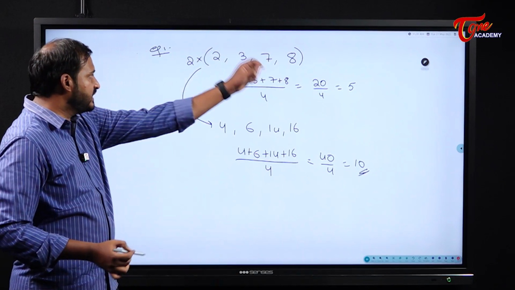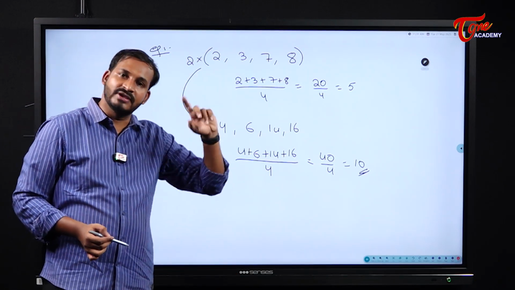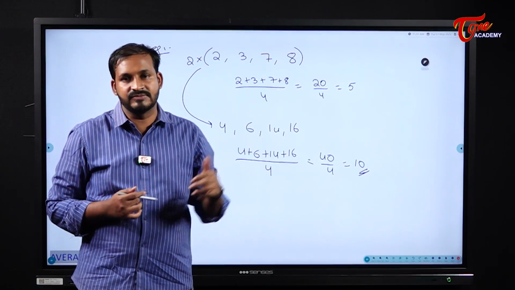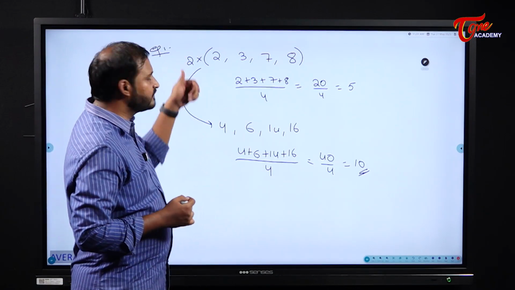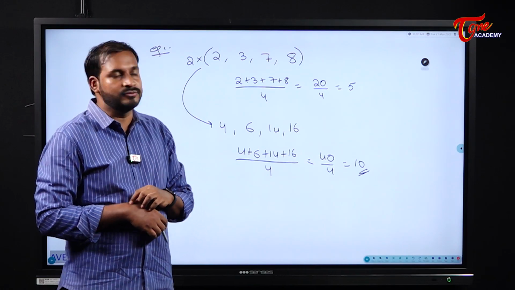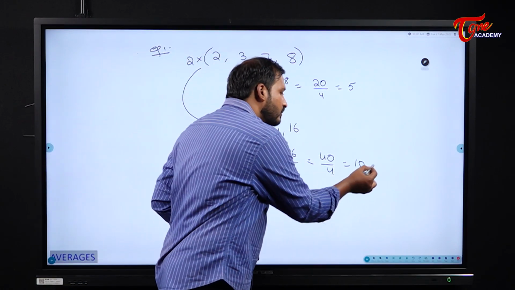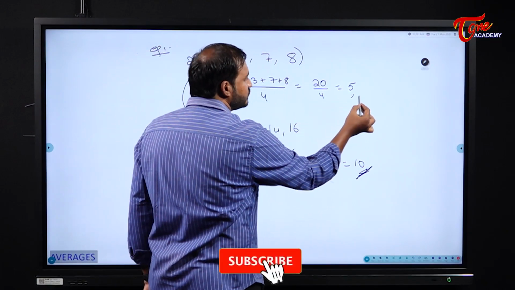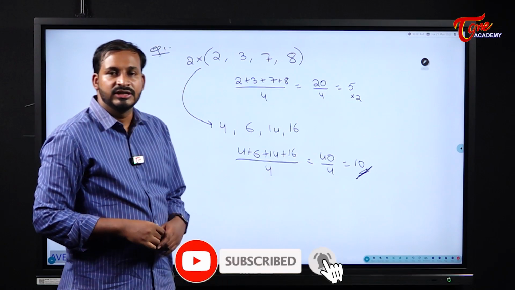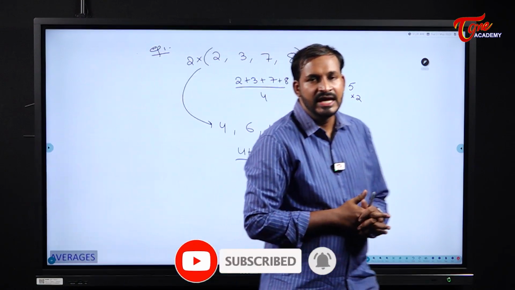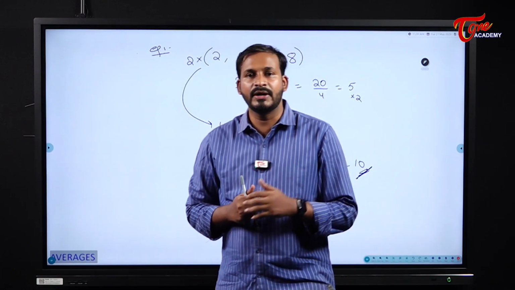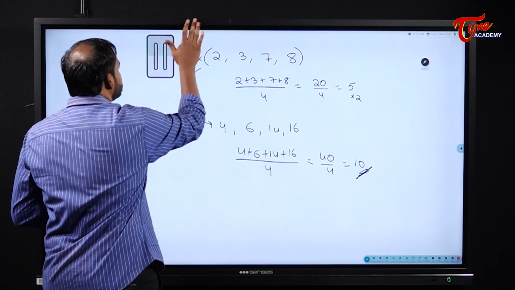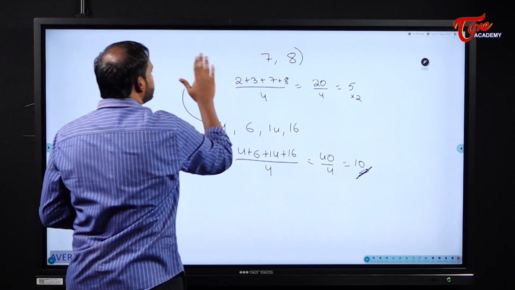That means, see here students, in the earlier case we added and subtracted, it worked, and here also the same thing. If each and every observation is multiplied by 2, then my average also gets multiplied by 2. See here, our previous average is 5, 5 twos are 10. Understood? These are some of the properties of the average concept. Okay, good. Next we will see, under the same category, one more thing.